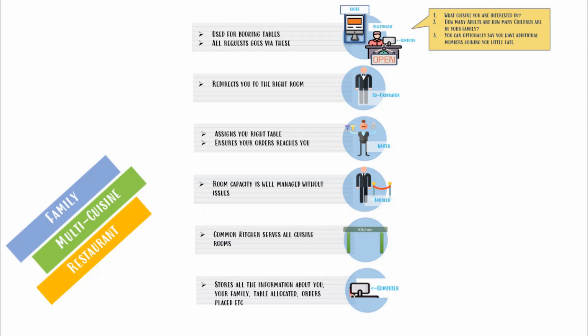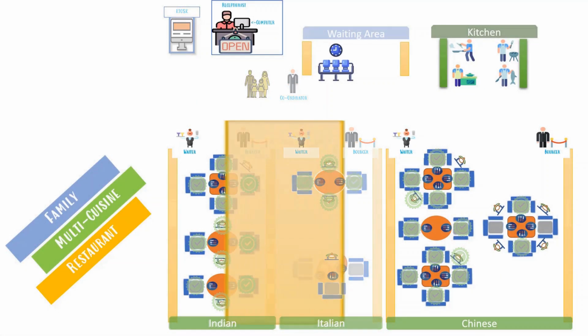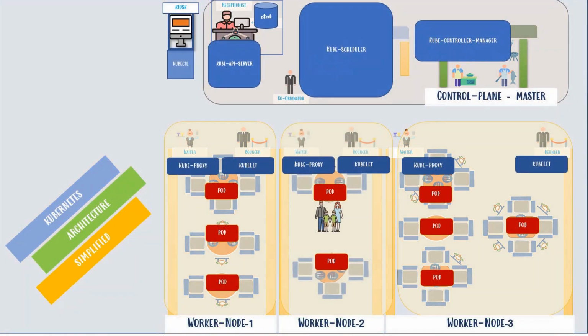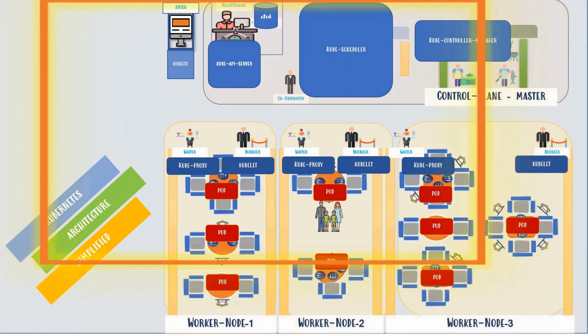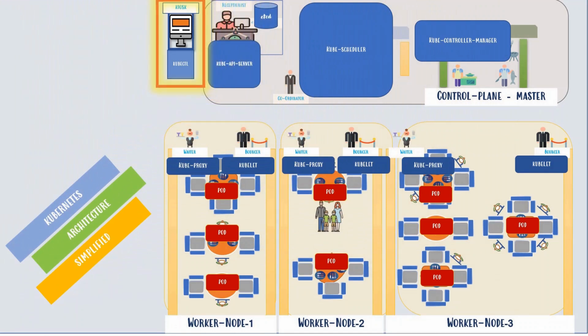Now with just a snap of a finger, let's convert this restaurant setup to Kubernetes architecture. Let's see this overlay of Kubernetes architecture with our restaurant setup. The whole restaurant represents a Kubernetes cluster. Kiosk is our kubectl, the command line tool to interact with the Kubernetes cluster. Family represents a pod in Kubernetes. A pod is a wrapper around one or more containers. Every family member can be considered a separate container.